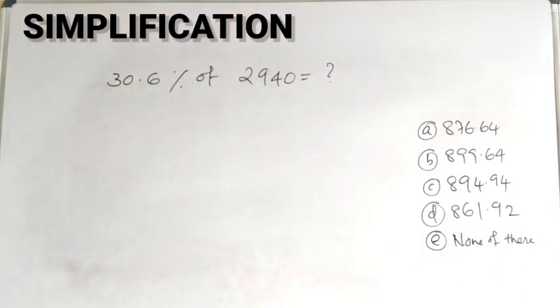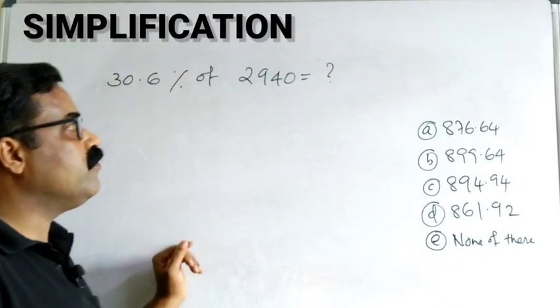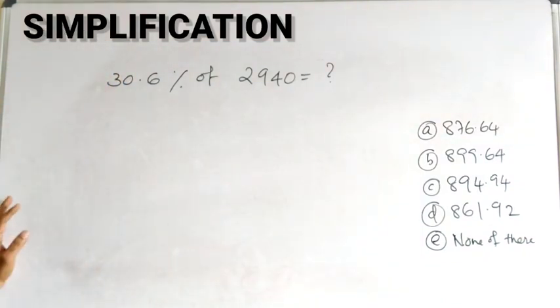This is the question. So how to solve this question? 30.6% of 2940 is equal to what? The question mark is given.